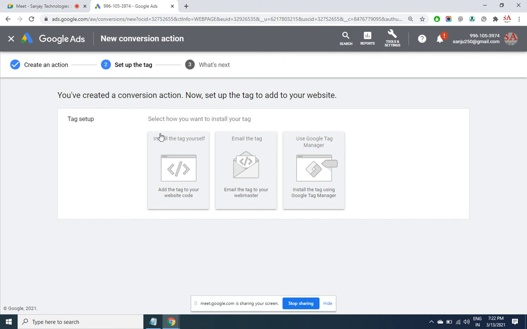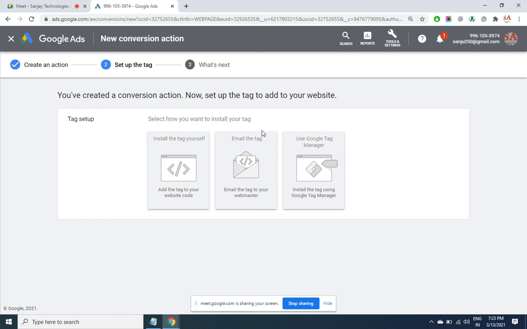So select how you want to install your tag. Now, whatever the function is, whether it is sign up or say online payment of the fee, we will have to put this code into that particular event, or in the page load event, or in the button press. So someone is clicking a button, how does Google get to know that?